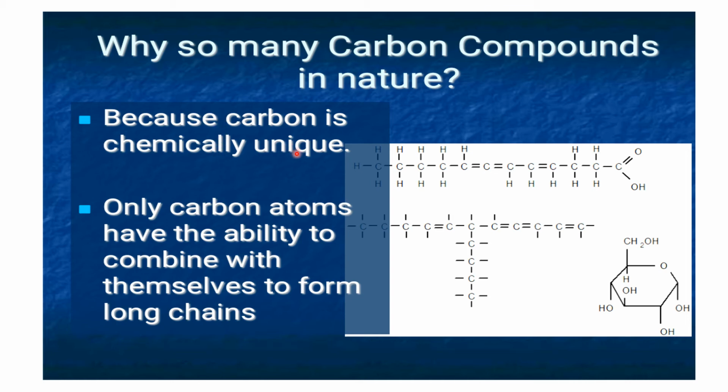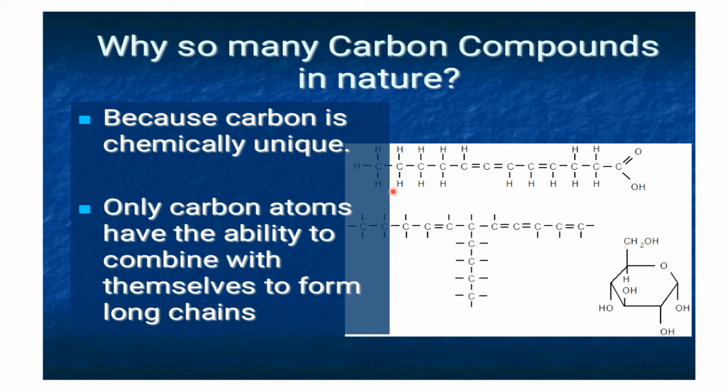How it is chemically unique is that only carbon atoms have the ability to combine with themselves to form long chains. Here you can see that a carbon atom is combining with other carbon atoms and forming a long chain of carbon compound. So here carbon has a unique chemical nature.